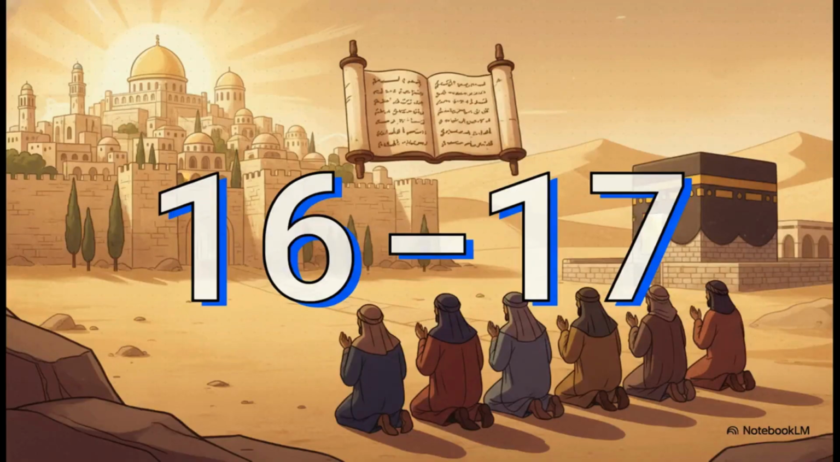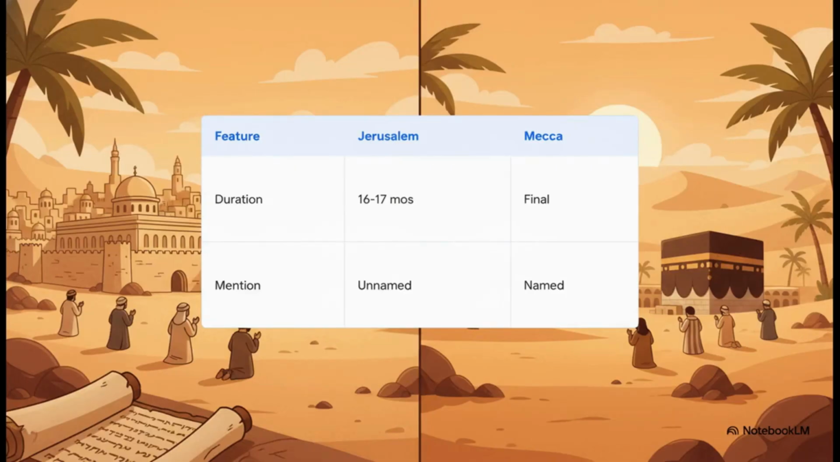To put the strategic distance into perspective, think about this geographical fact recorded in Sahih Bukhari. For the first 16 to 17 months of the movement, the very first Muslims actually prayed toward Jerusalem, not Mecca. But check this out. Despite praying in that direction for well over a year, Jerusalem is never explicitly named in the Quran. When the local Jewish tribes rejected his prophetic claims, the prayer direction pivoted straight to Mecca.